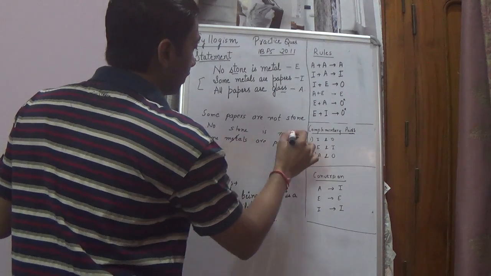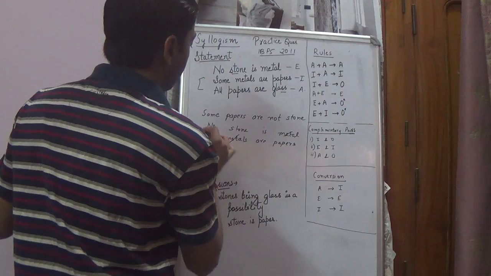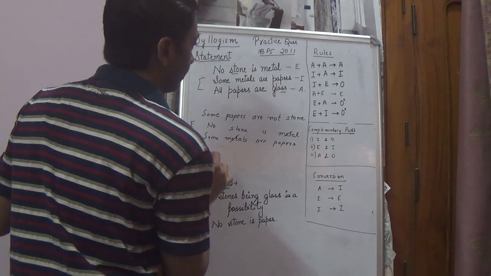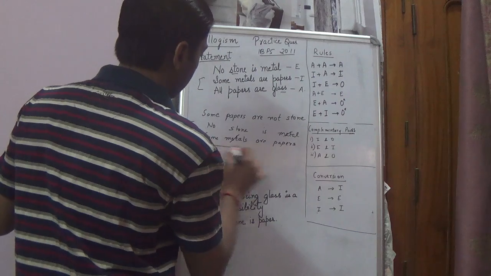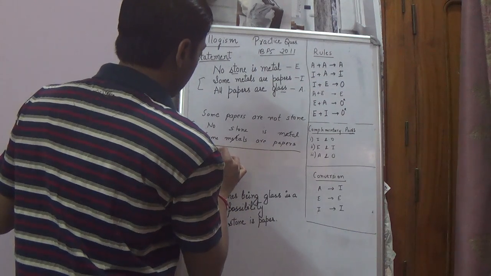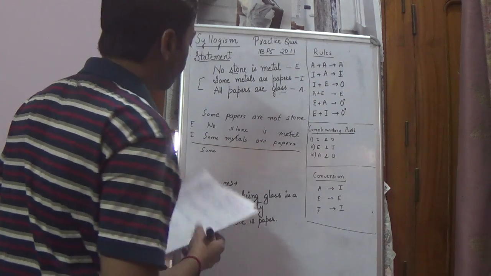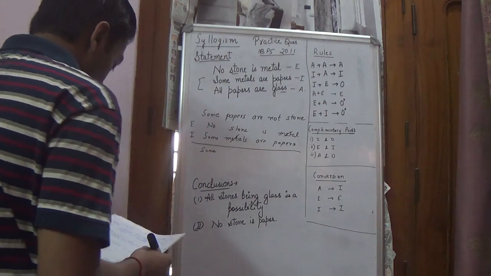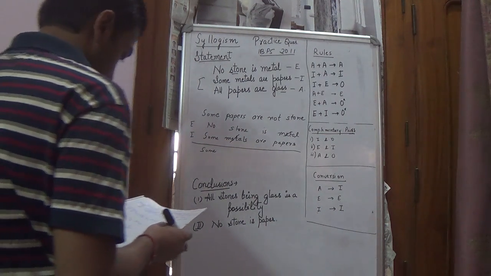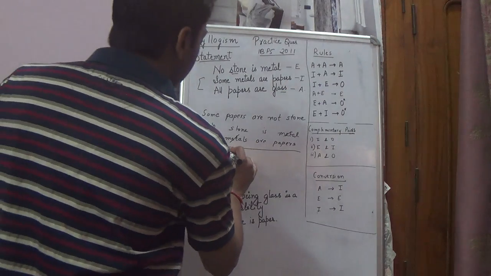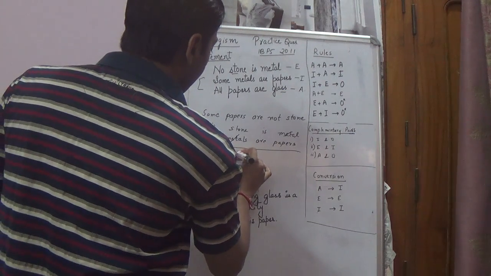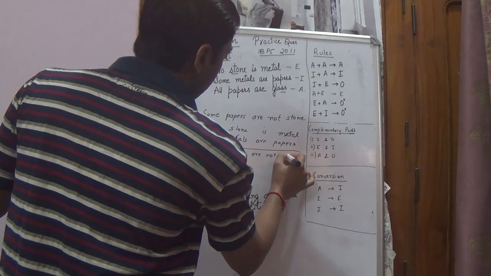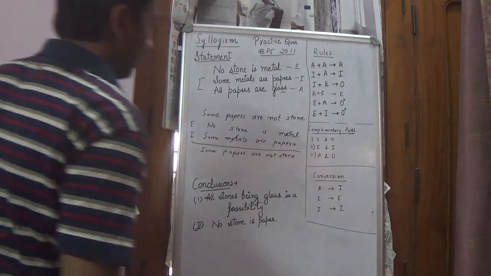So from these two, this is E, this is I. E plus I is again O star. So we get some papers are not stone. So we get some papers are not stone.